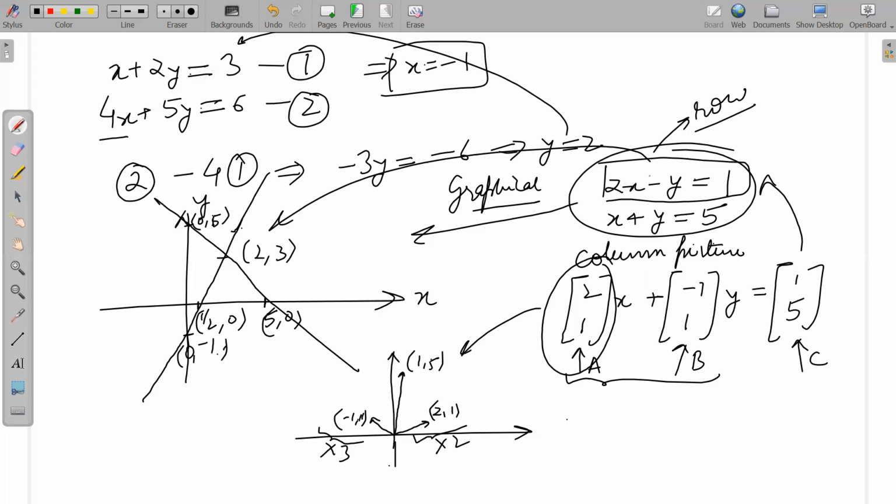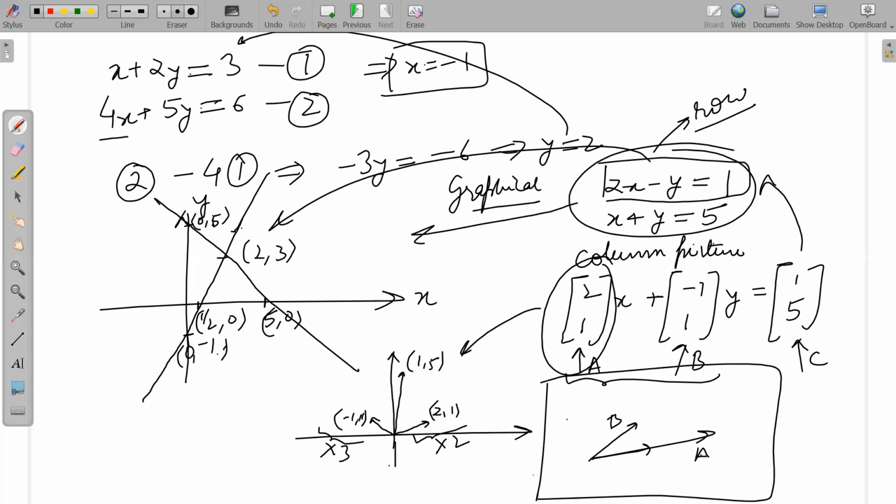So please try to understand, if these 2 vectors A and B are not parallel to each other, if they are at any angle whatsoever, do you think we can create any vector in this particular plane using a linear combination of these 2? A linear combination, small a times A plus small b times B, will create any possible vector that you want to create within this plane, not outside this plane.